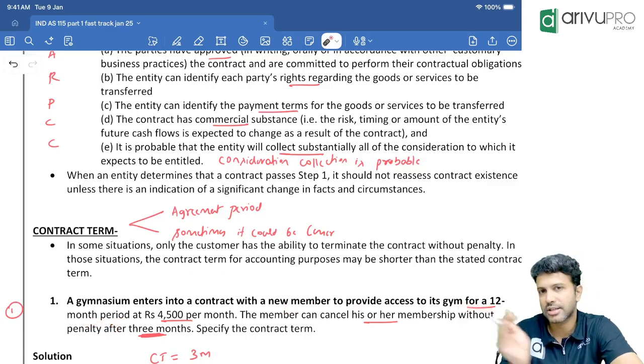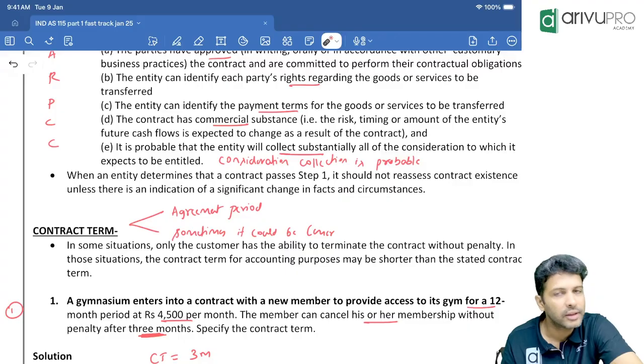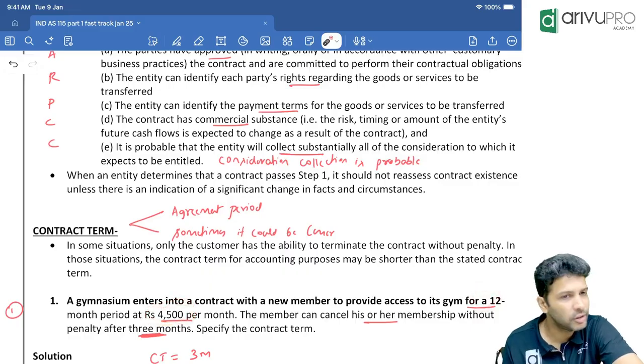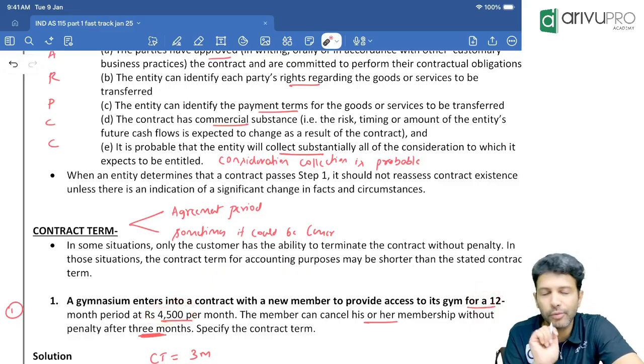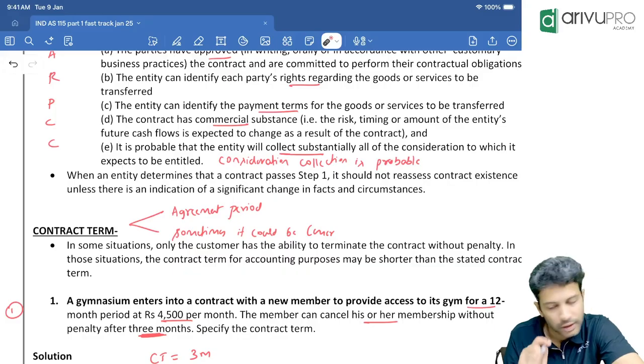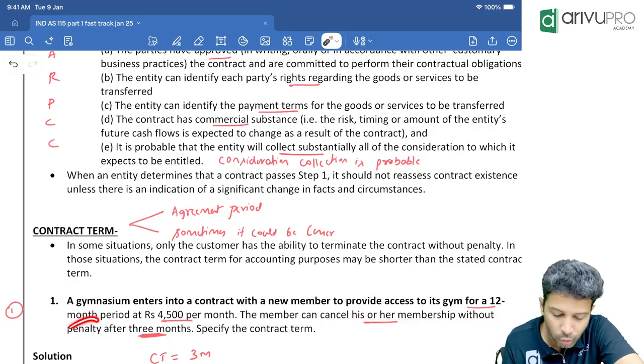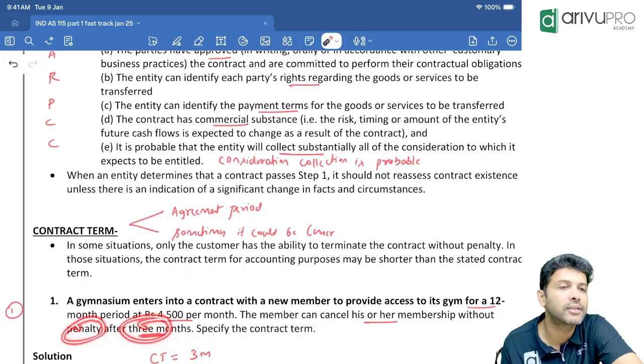A gym and a customer have made a contract that the gym will give gym access to the customer for how many months? 12 months. So the agreement period is 12 months. For how much money? 4,500 rupees per month. The customer has to pay the gym 4,500 and the gym will give access to the customer for 12 months. Okay, this is 4,500 per month. The member can cancel his or her membership without penalty after 3 months.